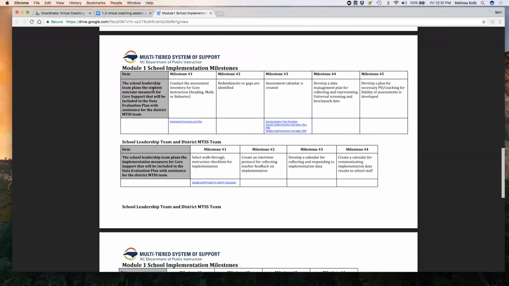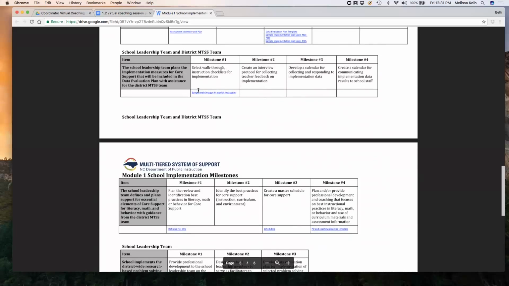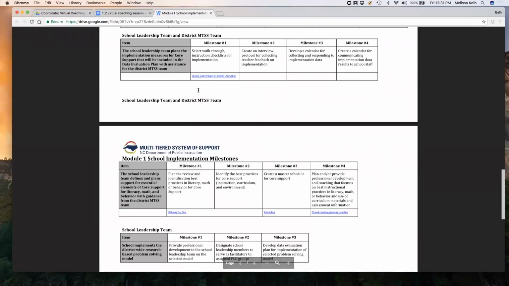So this one is really looking at, does the school leadership plan and use student outcomes? So this is about our assessment inventory. So this is the question on the school version of this that does actually relate to the work that you've done in this module.